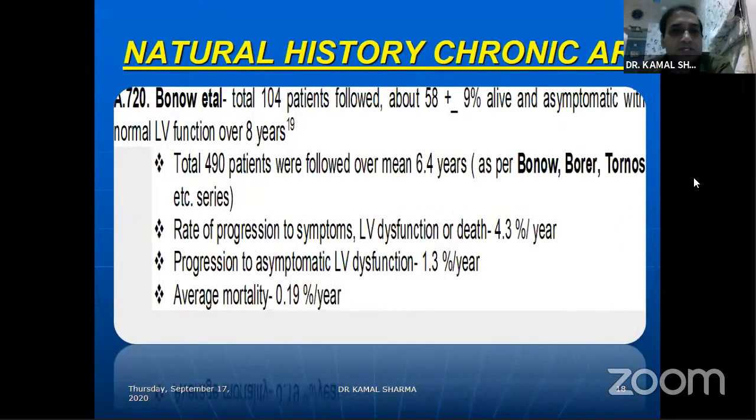For chronic AR, the Bonow series had about 58 plus or minus 9% alive and asymptomatic over 8 years. The 490 patients were followed for a median of 6.4 years. The rate of progression to symptoms, LV dysfunction or death is 4.3% per year, and asymptomatic LV dysfunction progresses 1.3% every year, with an average mortality of 0.9%.